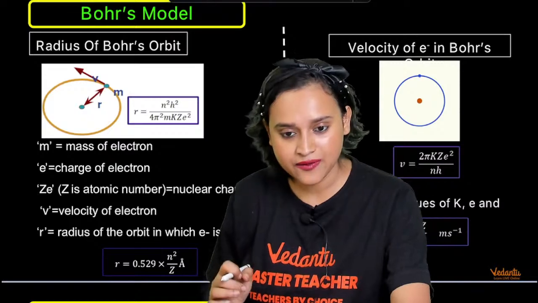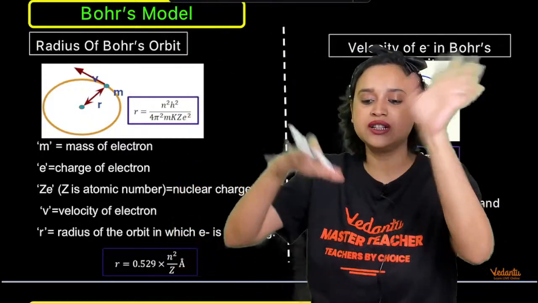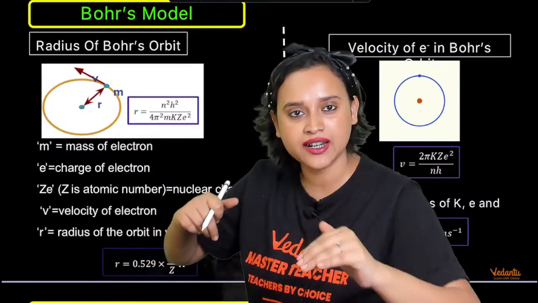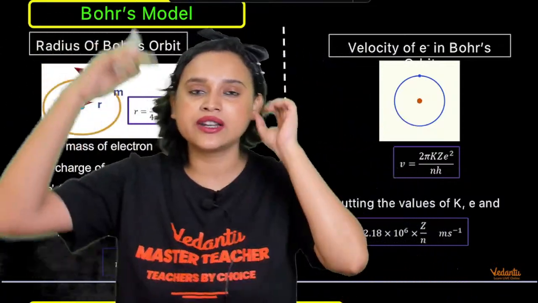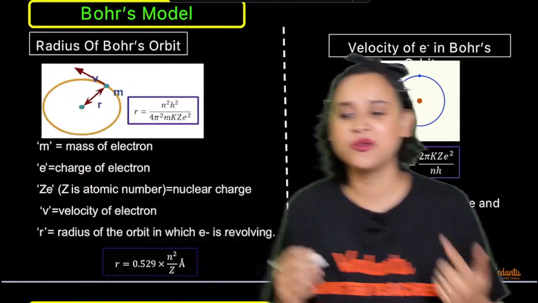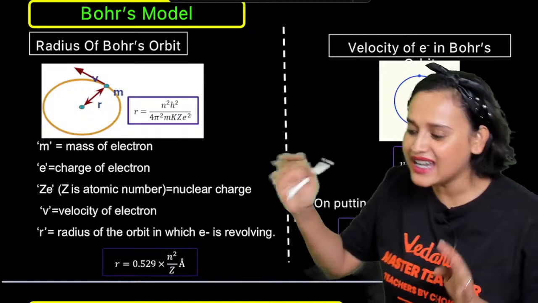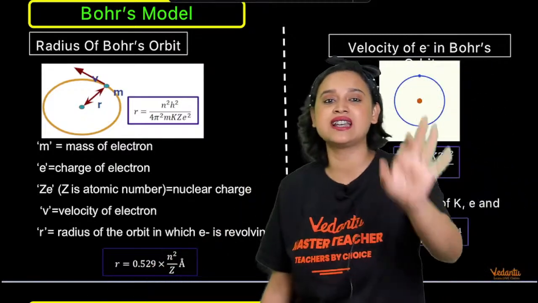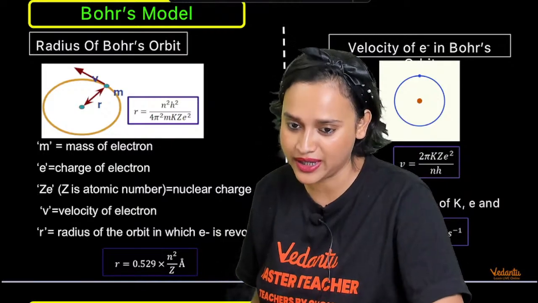After that you will just simplify it a little bit. KZE square divided by R square is equal to MV square divided by R. If you simplify, then you will get the radius formula. First you will get it as KZE square divided by MV square.